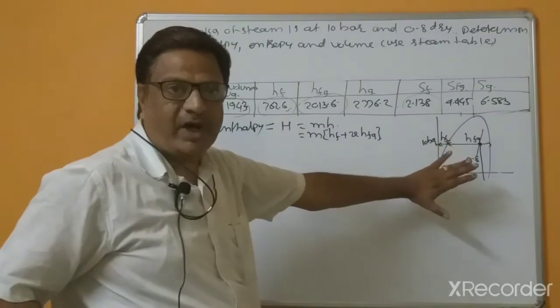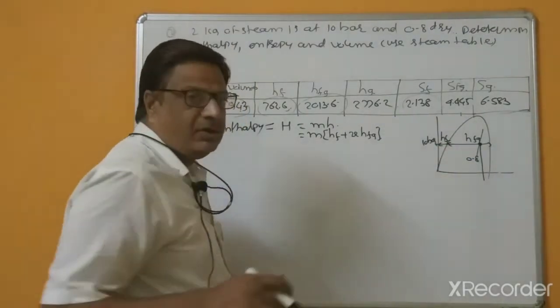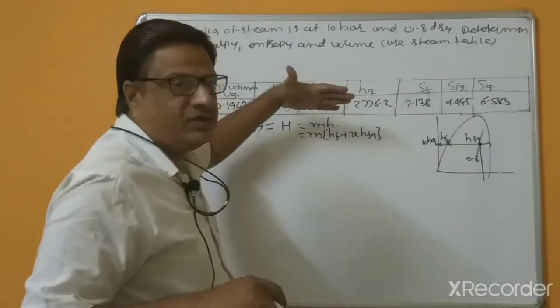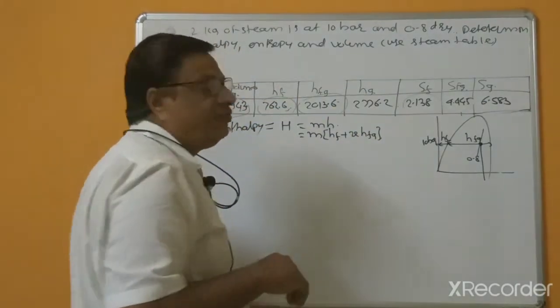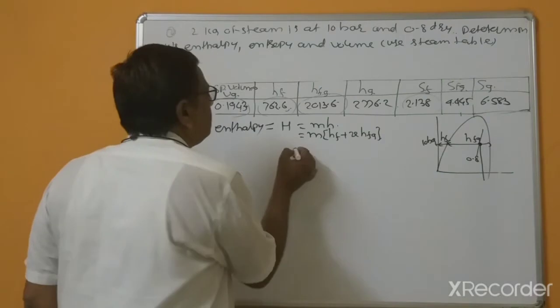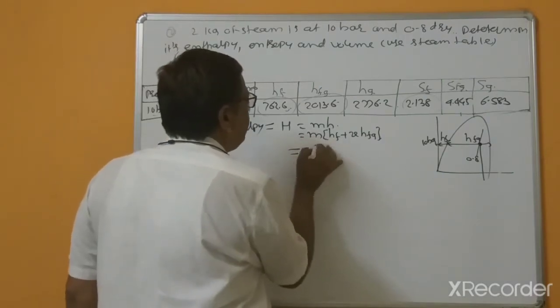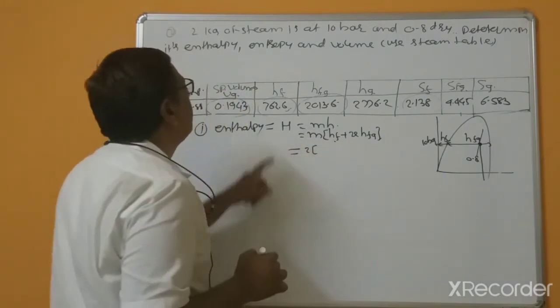This is the chart, but we have the steam tables. By using steam tables, without charts, we are solving these problems. And this is M equal to 2 kg, HF equal to, and this is given.